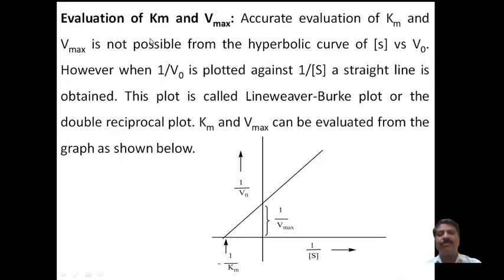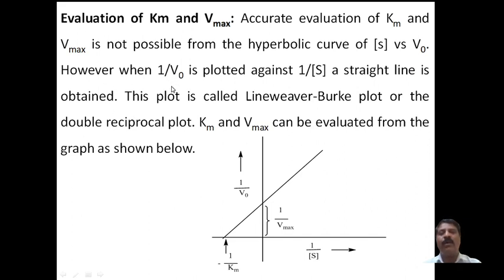Now coming to the evaluation of Km and maximum velocity, Vmax. Vmax is the maximum velocity value, and that is the Km value. Accurate determination of Km and maximum velocity is not possible from the hyperbolic curve, because the slope cannot be properly found by drawing on a curve of the concentration of the substrate versus the rate of the reaction.